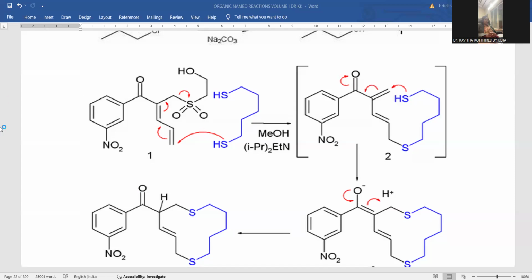An extended application of this allylic rearrangement reaction: I'm going to take a conjugated diene, and here is the sulfone group you can notice, and a dithiol system was taken with a long chain hydrocarbon, and the entire side chains are also present within the molecule. Let me treat with methanol as a solvent, with diisopropylethylamine taken as the basic medium. Basic medium is very essential to facilitate the allylic rearrangement reaction. That's the reason why this SH group is nucleophilic in nature, with a lone pair of electrons.